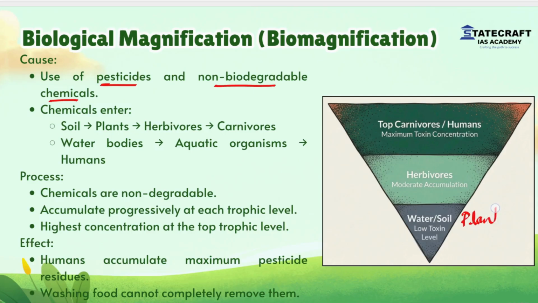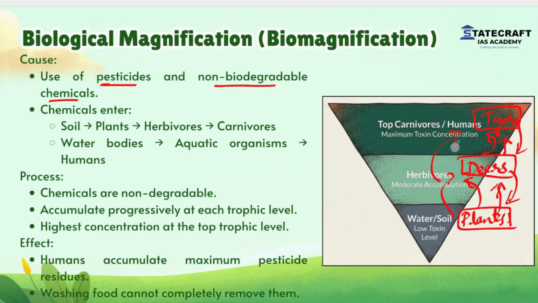These are taken up by plants, and these plants are consumed by herbivores like deer. Then these are consumed by carnivores like tigers. From here to here, the chemical level increases because a deer eats multiple plants and a tiger eats multiple deer. Hence, the chemicals start accumulating in larger amounts in higher trophic levels, especially carnivores, including humans.